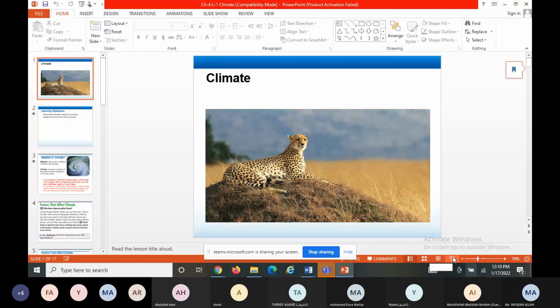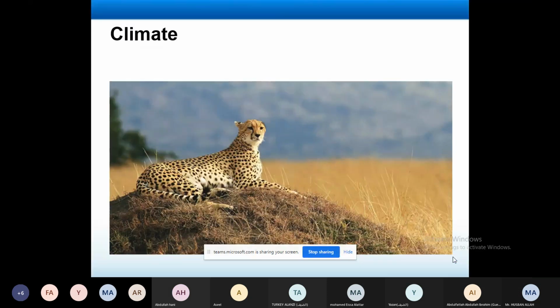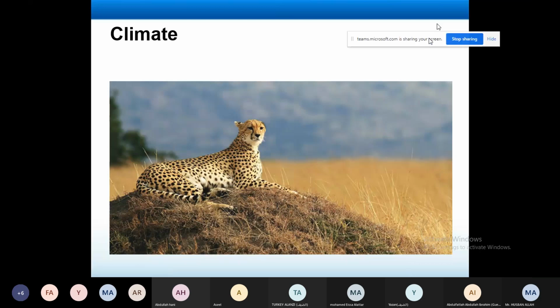Okay. So lesson 1, chapter 4, page 96. If you're looking for the page number, you have page 96, and the first lesson. The name of the lesson is about climates. Right? The lesson is climates. At the start of the lesson, we have some key questions. The first question is, what is climate? And the second is, what factors determine global climate? So these two main points we will discuss in this lesson.